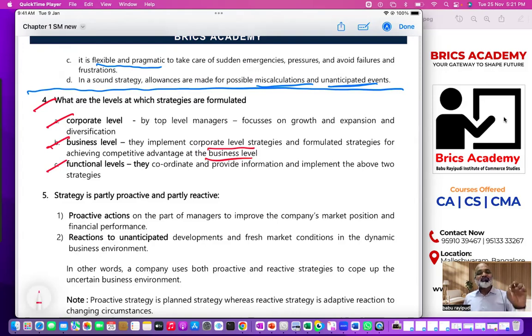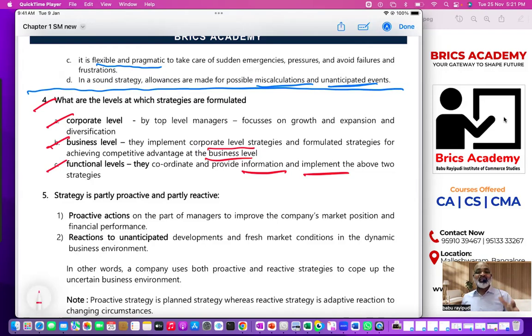Functional level managers will provide information to corporate level managers and business level managers, and ensure corporate level strategies and business level strategies are implemented successfully. So that's why they provide information and implement strategies. Crystal clear, simplified material it is. And I'm telling you, the examiner will not appreciate it if you write in too general language. In this kind of subject, make sure you try to use the words which are used in the textbook.